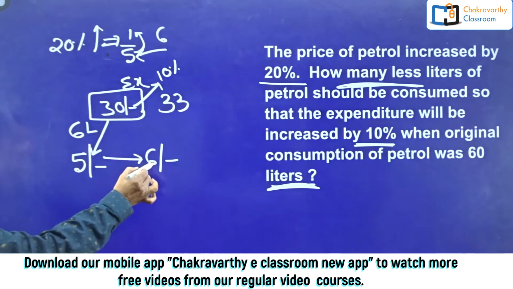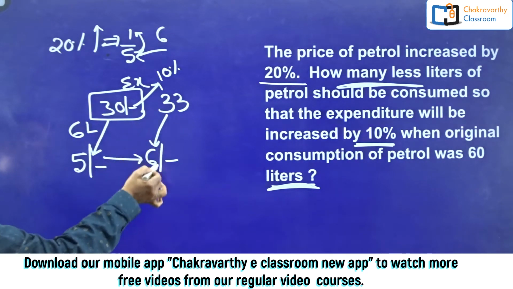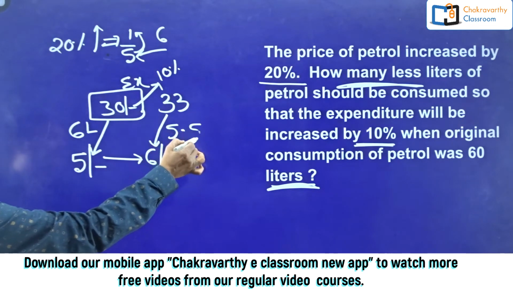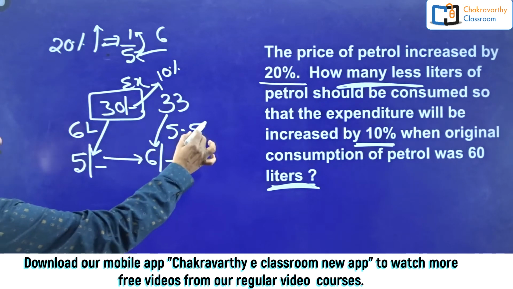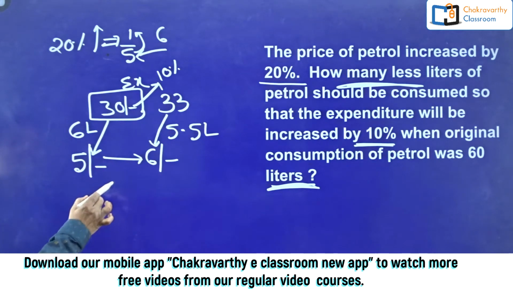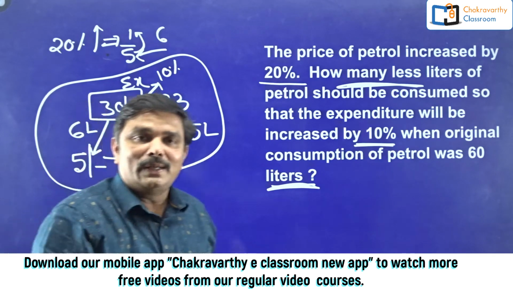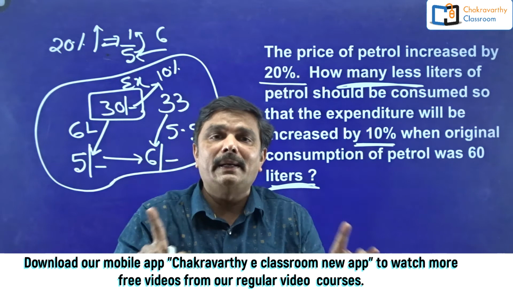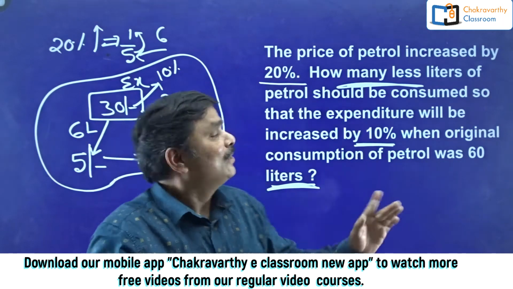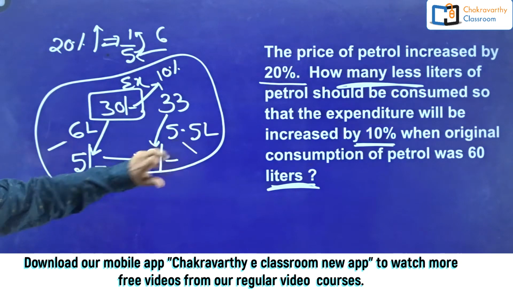So new price is 6 rupees per liter. Then how many liters would be consumed? 33 by 6, that is 5 and 0.5. No problem. Sometimes it may come in decimals also. That is 5.5 liters. How much time would it take for you students to do this one in the examination? I think not more than 20 seconds. Yes or no? Not more than 20 seconds. If you have adequate practice, you can do it even without writing anything on the paper. So simply you can say previous consumption was 6 liters. Now the consumption is 5.5.